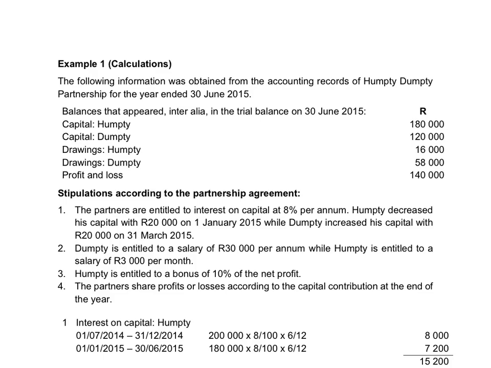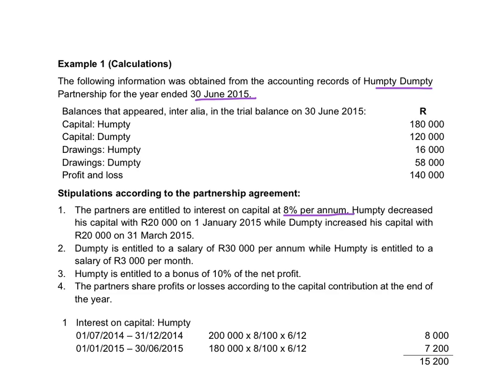Good morning. We will pay attention to partnerships today. We have obtained the accounting records of Humpty Dumpty for the year ended 30 June 2015. The partners are entitled to interest on capital at 8% per annum.